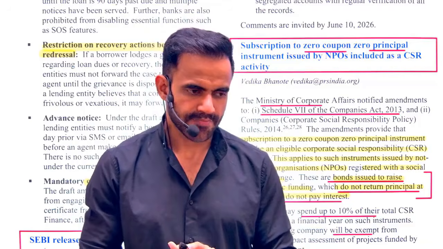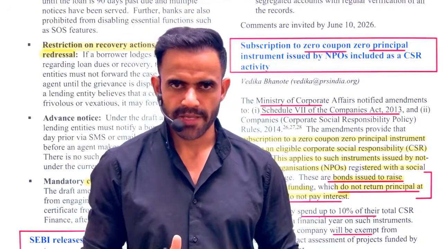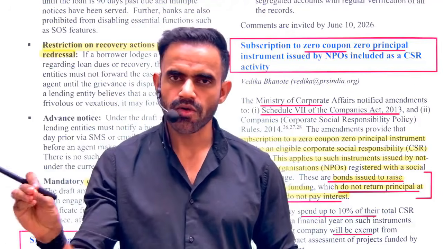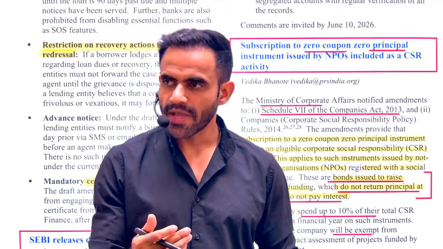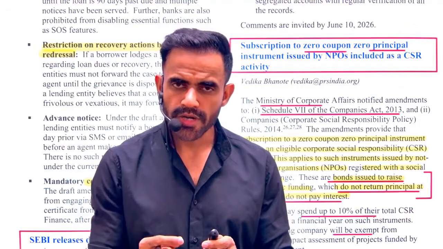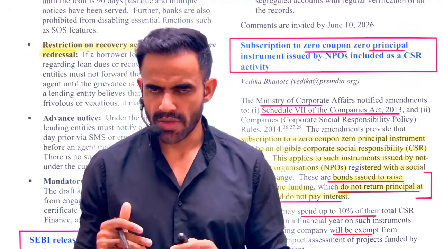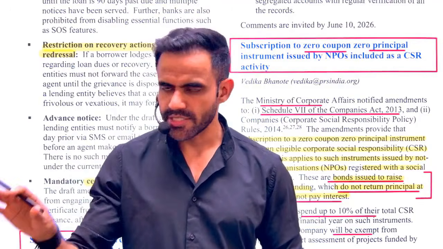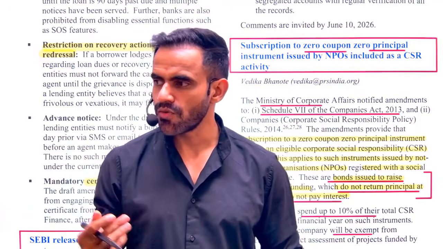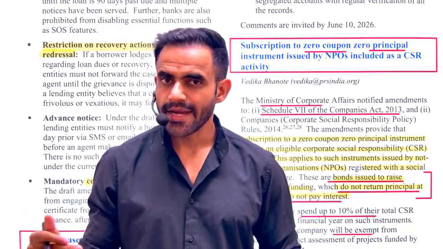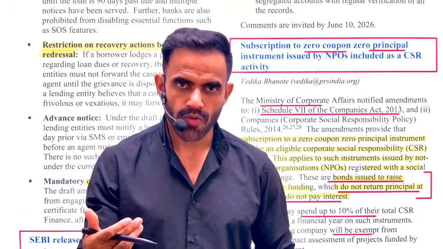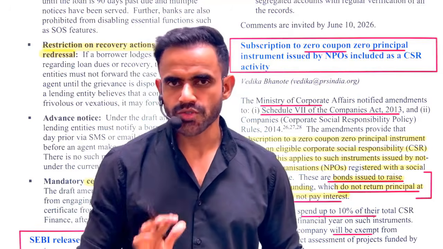Now let's understand it. Let's say you are a company. You have to spend some money on CSR. After the amendment, you can purchase a bond issued by some NGO. I'm oversimplifying it. Let's say there is an NGO which is working for orphan kids. This NGO needs money, so it can issue a bond. You are a company, you can purchase those bonds.